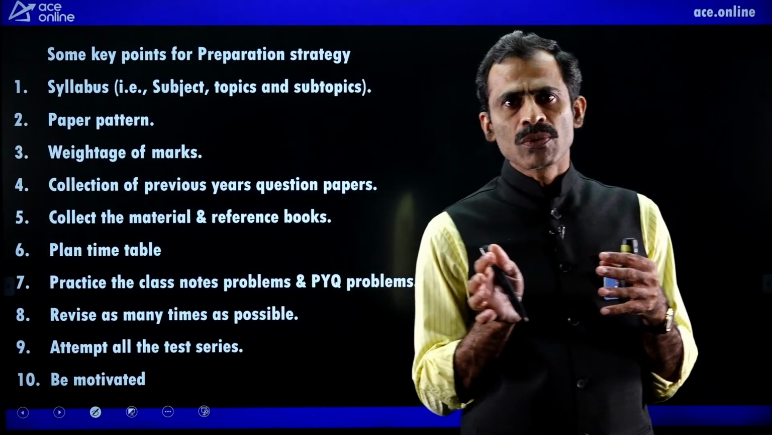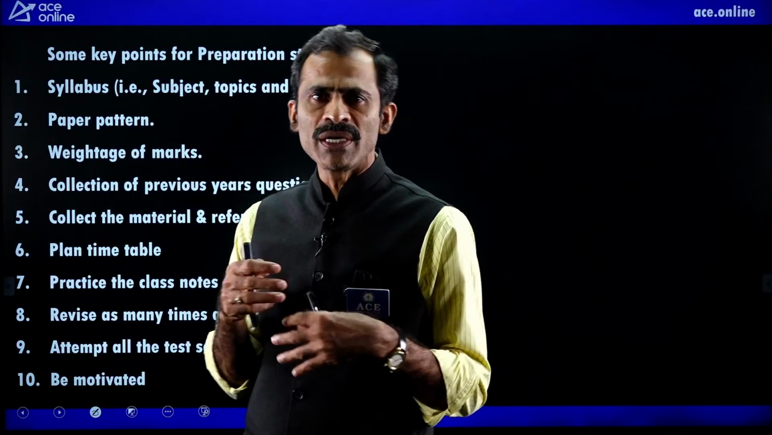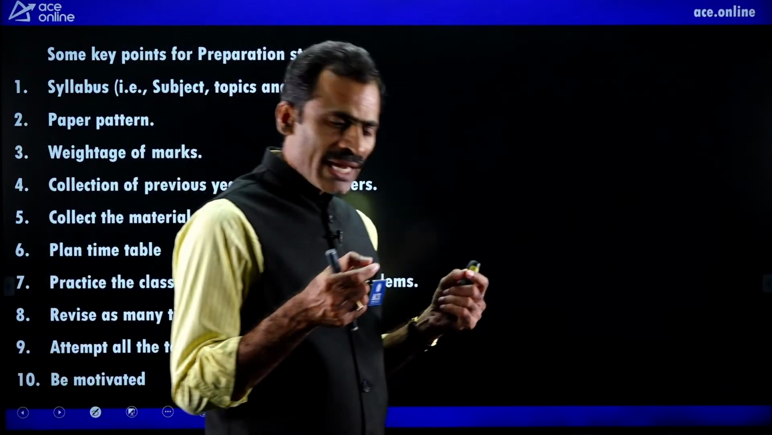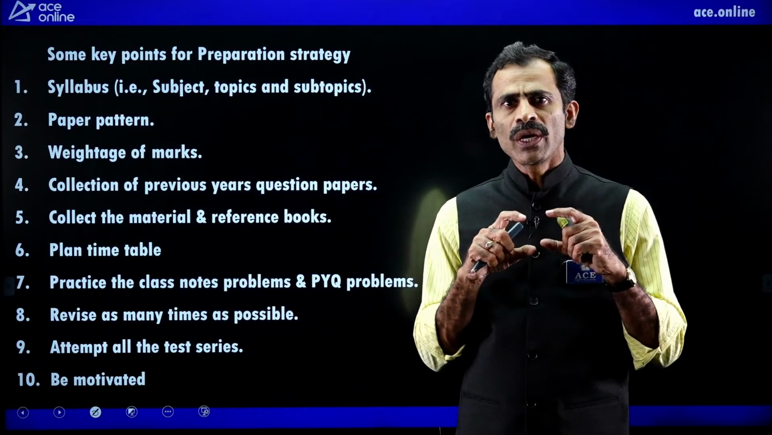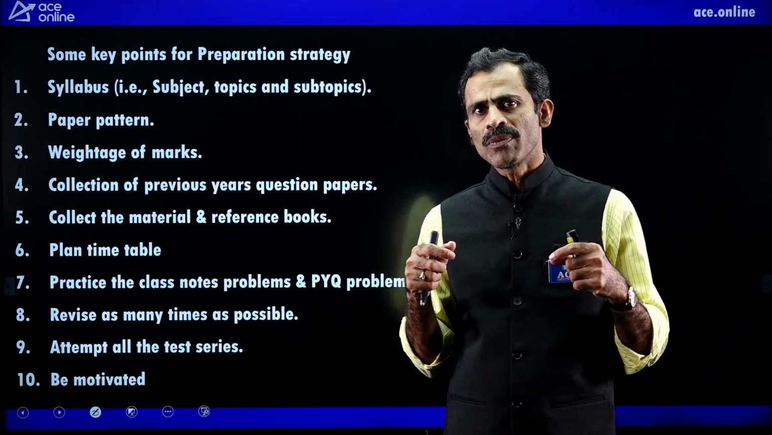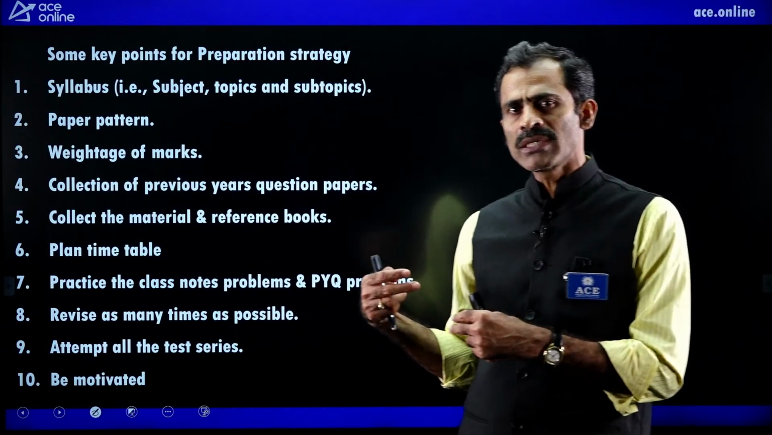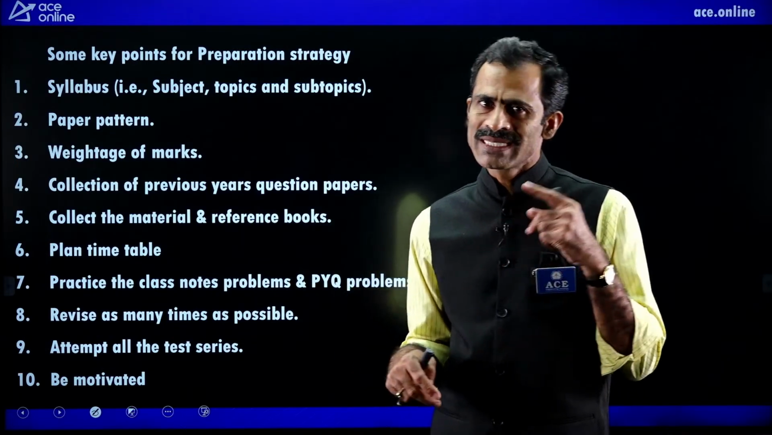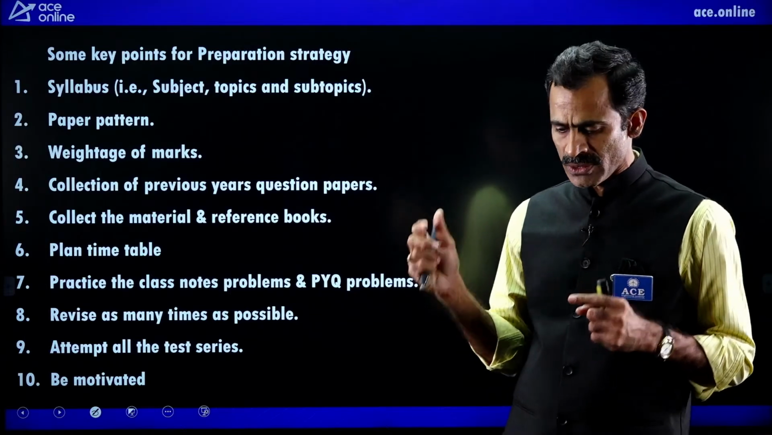Earlier, multiple correct answer questions were not there. Recently, multiple correct answer questions were introduced in the GATE examination. So the GATE examination paper consists of only objective type questions. That objective type has two types: fill in the blank questions and multiple choice questions. Under multiple choice, again we have two types: single correct answer questions and multiple correct answer questions.